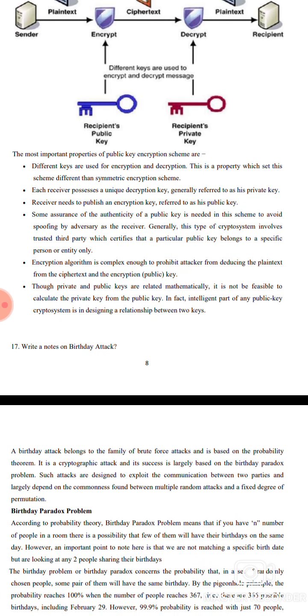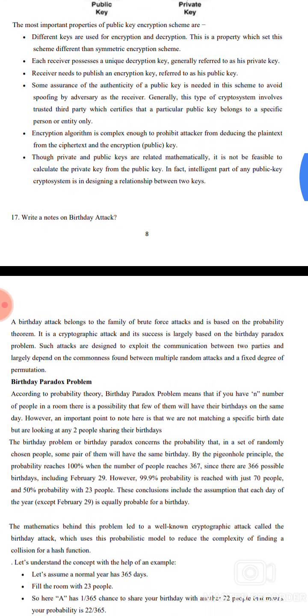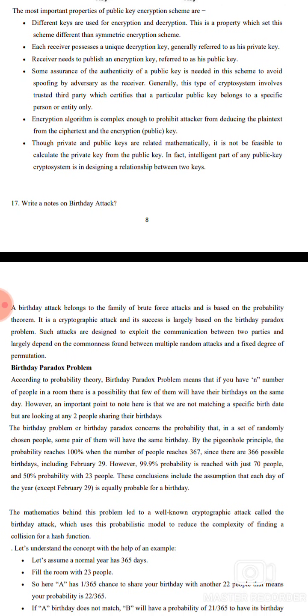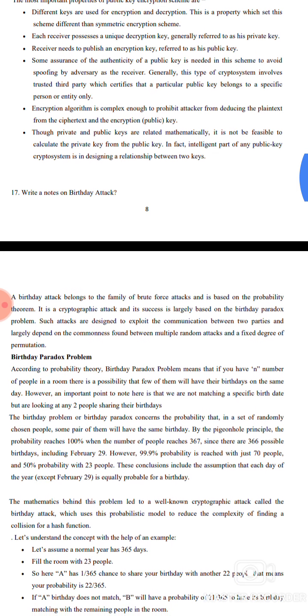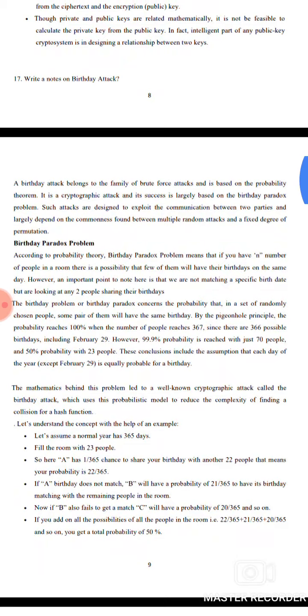The encryption algorithm is complex enough to prohibit an attacker from deducing the plain text from the ciphertext and the encryption key. Though the private and public keys are related mathematically, it is not feasible to calculate the private key from the public key. In fact, the intelligence part of the public key cryptosystem is designing the relationship between these two keys.